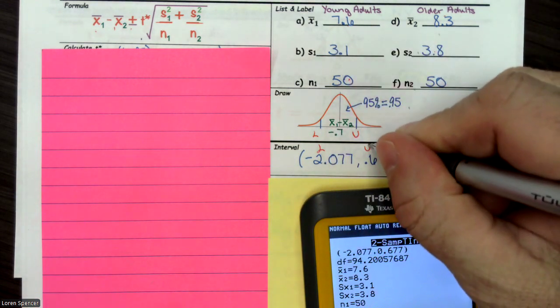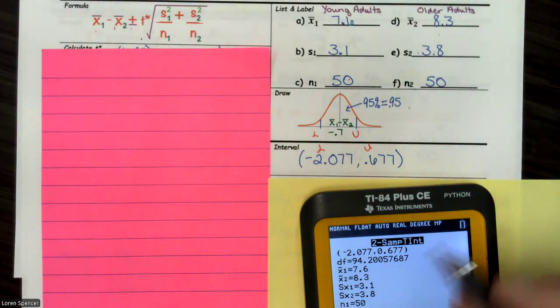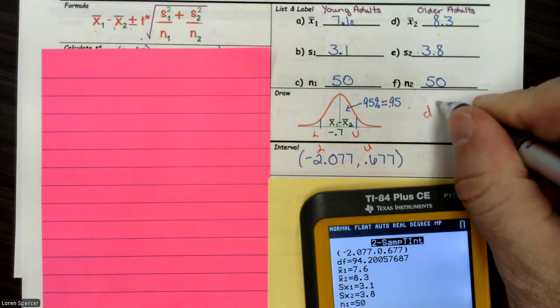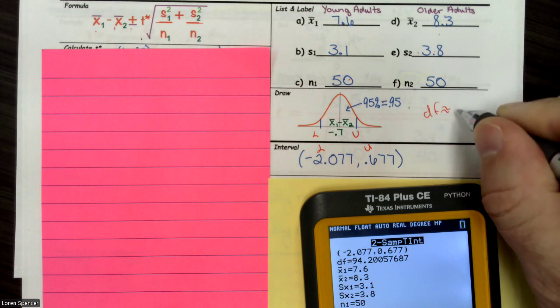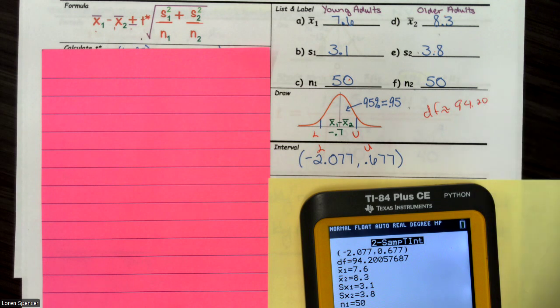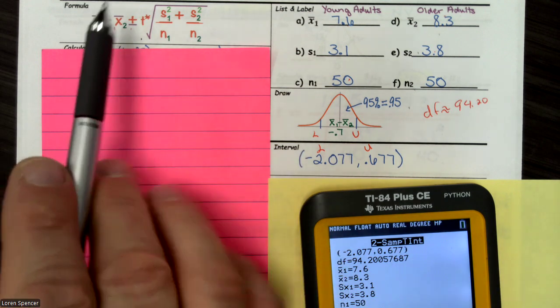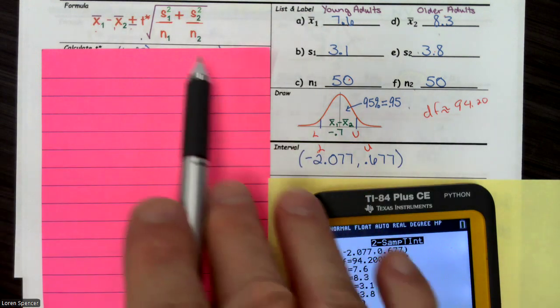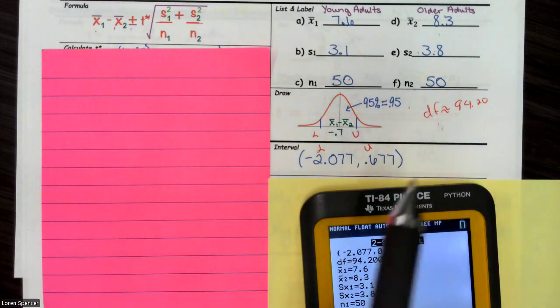But what we need right now is our degrees of freedom, and our degrees of freedom are approximately 94.20. So we have everything to plug into our formula except for t*. We need the degrees of freedom to calculate t*.